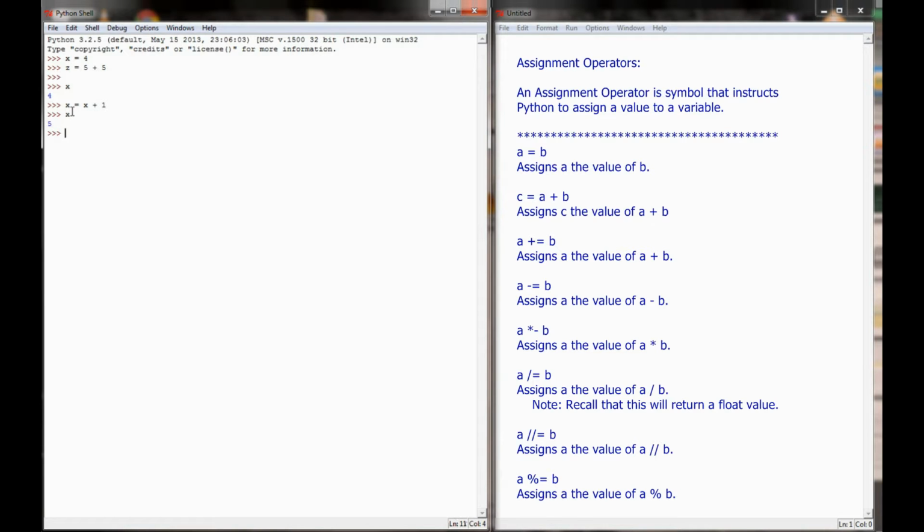And indeed, when we press x, x equals 5. And I can do that again, x equals x plus 1, and x equals 6, and x equals x plus 1, and x equals 7.